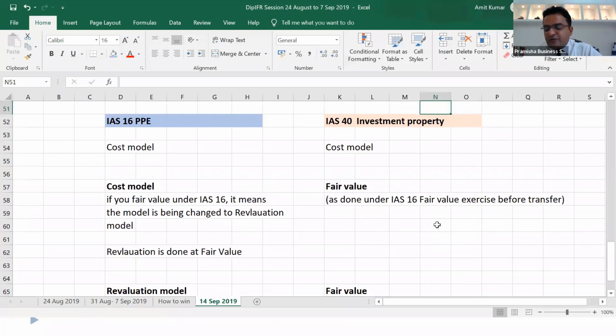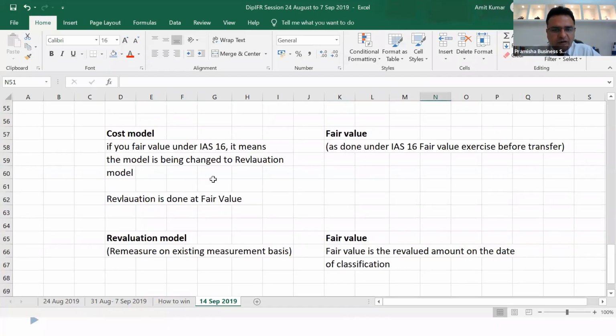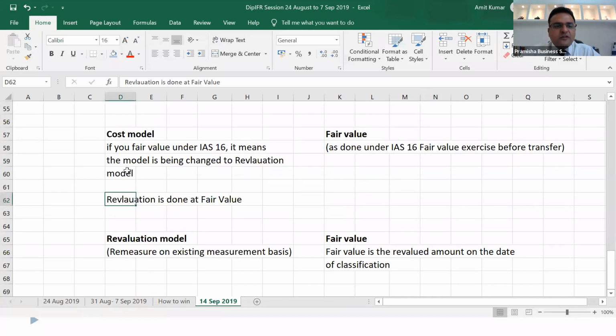Always remember the IFRS 5 non-current asset held for sale classification. And one more line to remember, if we measure something at fair value, we have no chance of coming back. So here, if we are moving the model from cost model to fair value model, we have to use revaluation. There's no way we can avoid it. That's the only way, because revaluation is done at fair value, and we need fair value to record it under investment property.